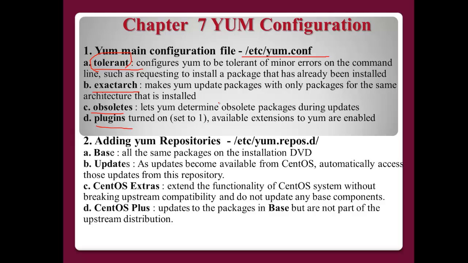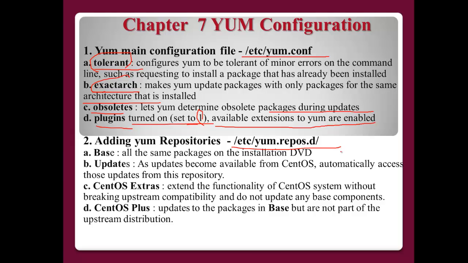Maybe if the architecture is different, don't install. Only an exactly matching architecture can be installed. And obsoletes lets yum determine obsolete packages during update. During update you can obsolete some package if you want. The plugins option can be 0 or 1: 1 means turn on, 0 means turn off. The available extensions to yum are enabled. And the second one is adding yum repositories.